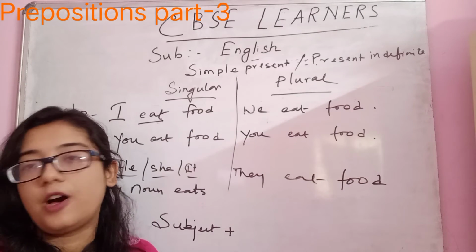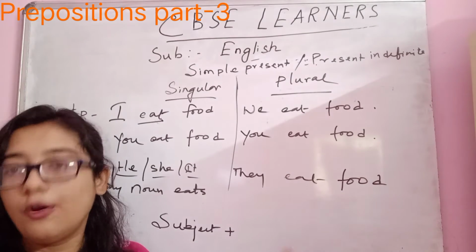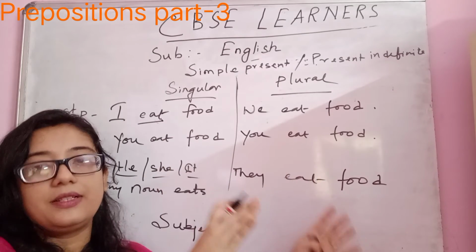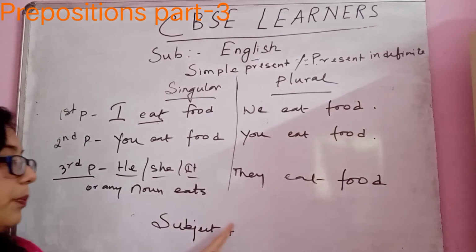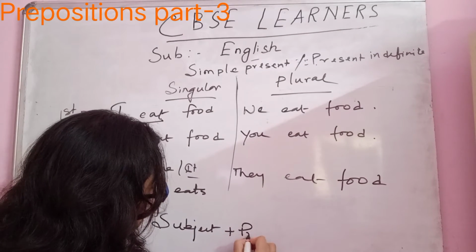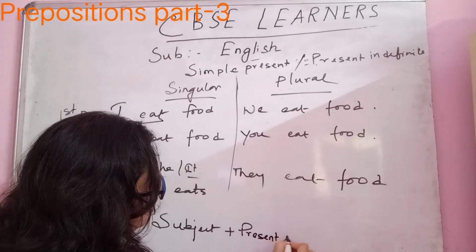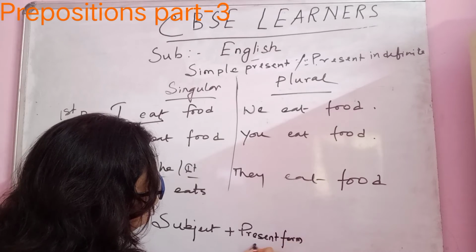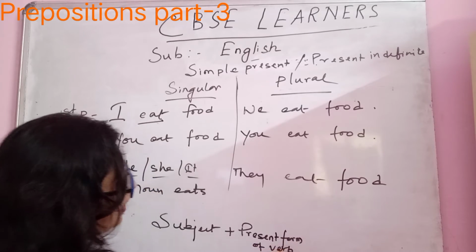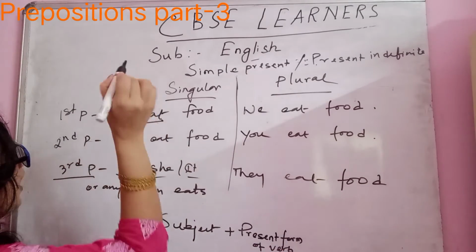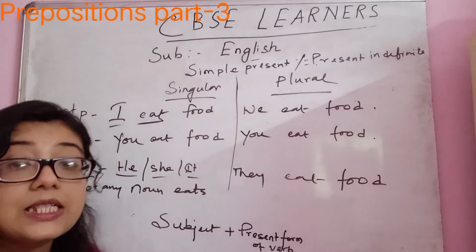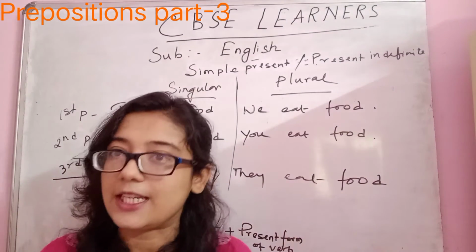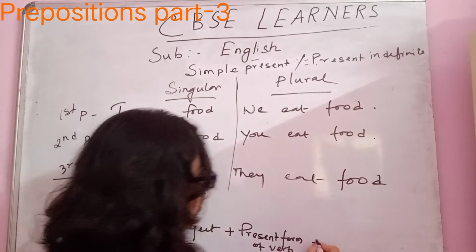If I am writing the present verb, it is actually the first form, so that is why I prefer present form of verb. Subject plus present form of verb plus object. Very easy and clear. Okay, so object.